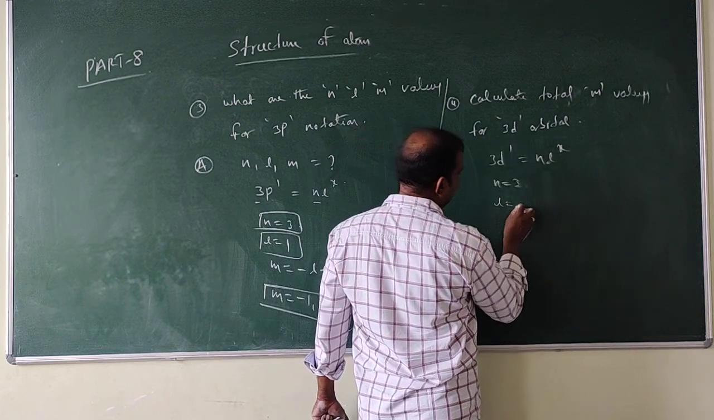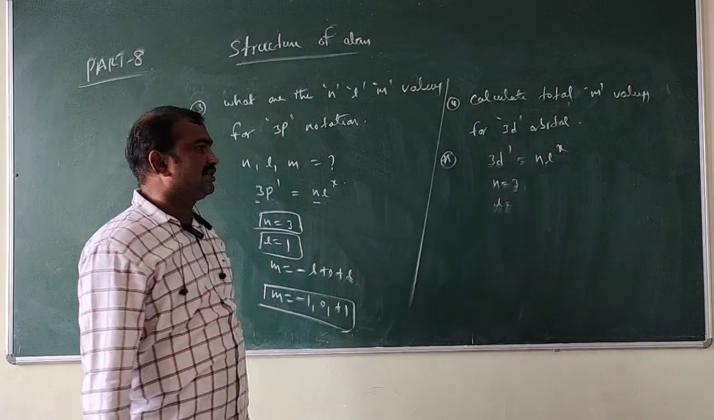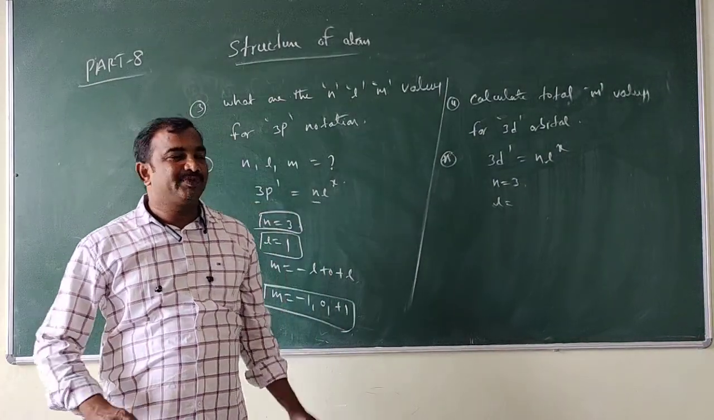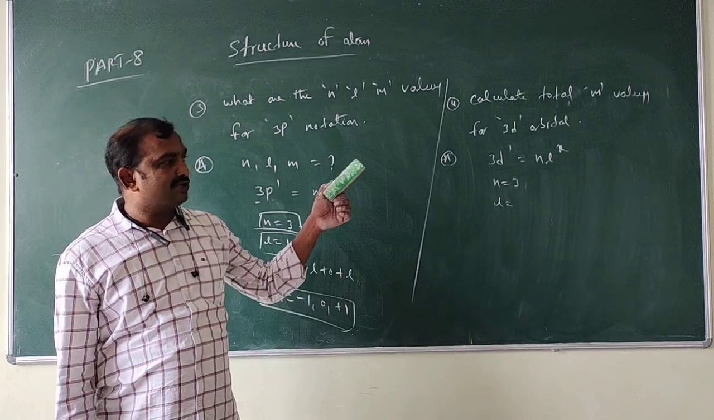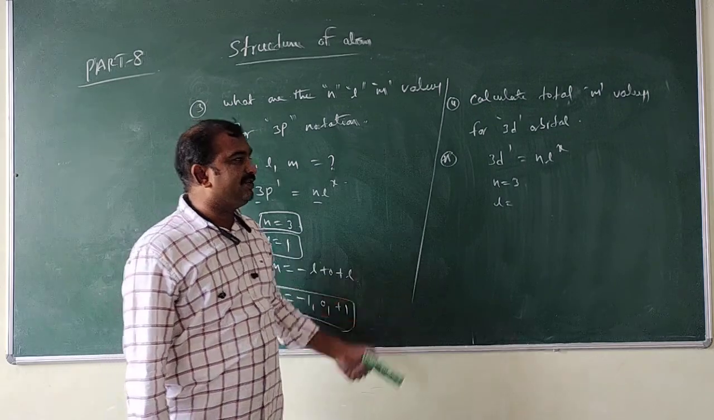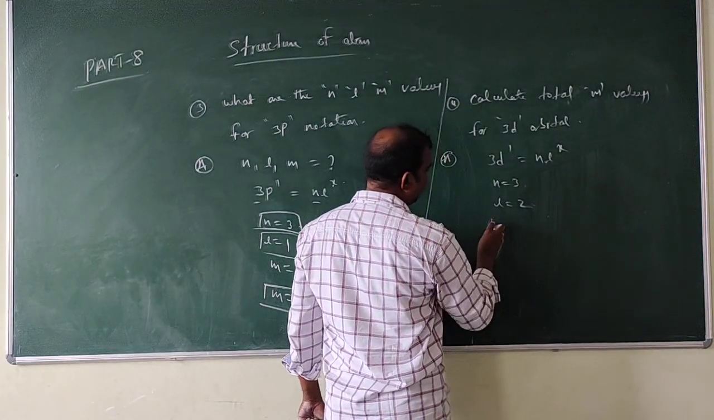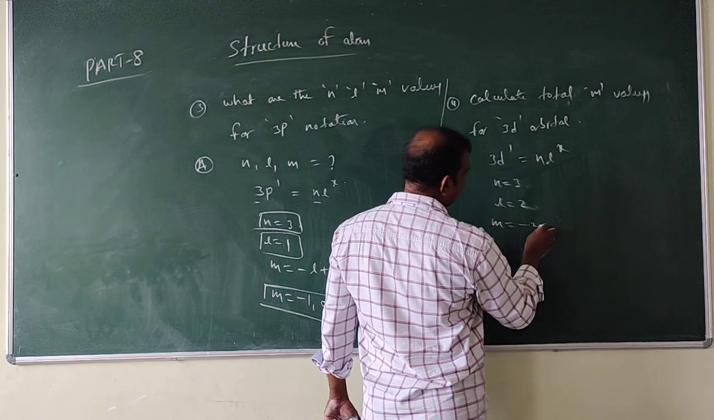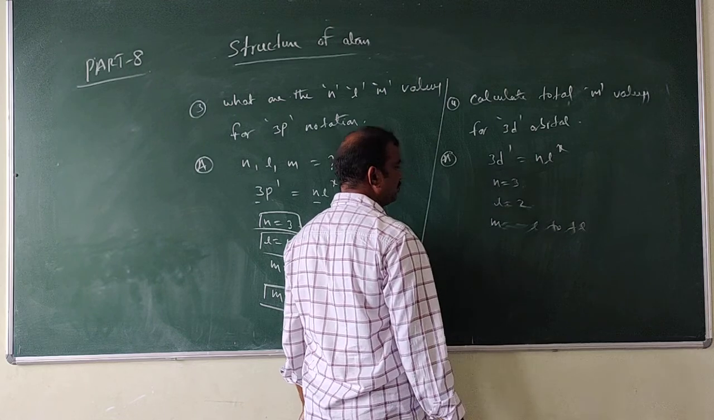What about the l value? D means what? If l is equal to 0, that is s. If l is equal to 1, that is p. If l is equal to 2, that is d. What about m values? m is from minus l to plus l, so minus 2 to plus 2.